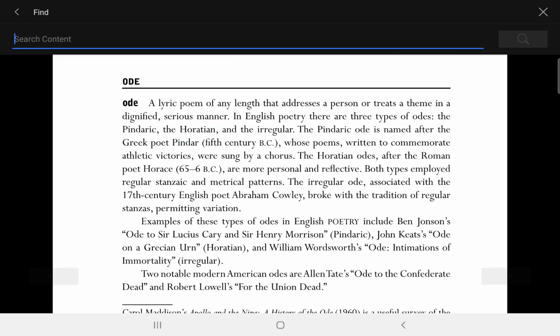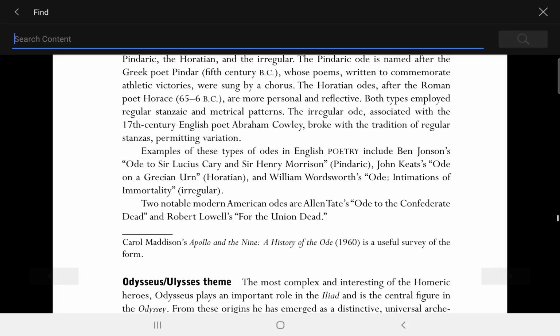That's why they will look the same. Now you can see the examples in English poetry, like John Keats' Ode on Indolence, and William Wordsworth's Ode: Intimations of Immortality, an irregular one, and the two modern American odes are Allen Tate's Ode to the Confederate Dead and Robert Lowell's For the Union Dead.